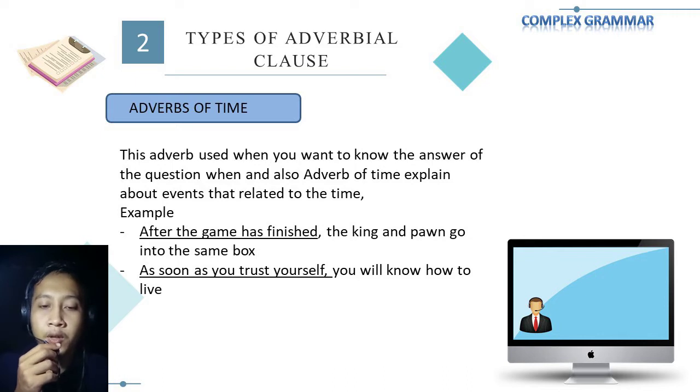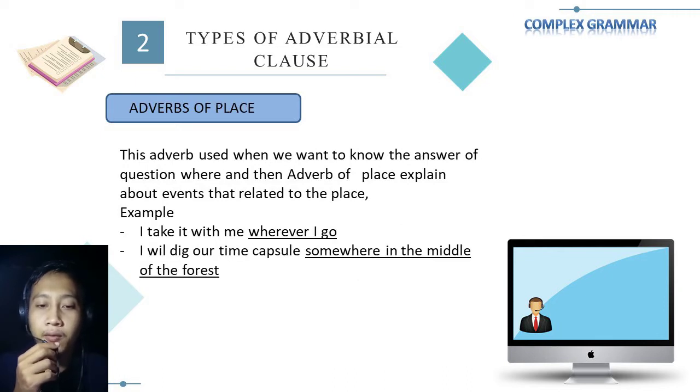And then adverbs of place. Adverbs of place are used when we want to know the answer to the question where. And also adverb of place explains about events that relate to the place. For example, I take it with me wherever I go. And I will dig our time capsule somewhere in the middle of the forest.